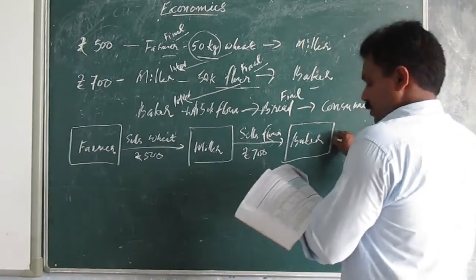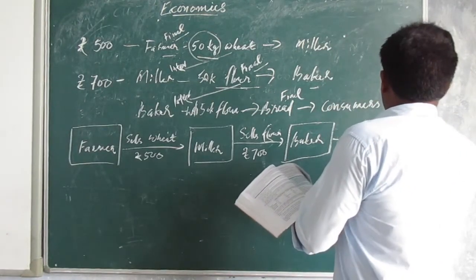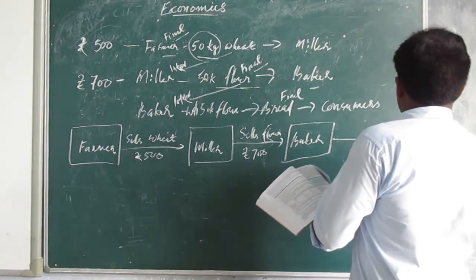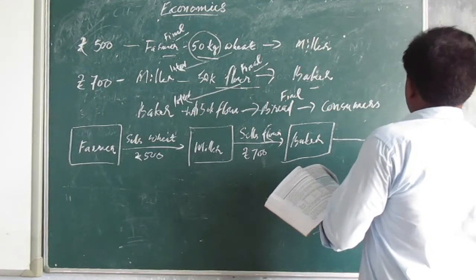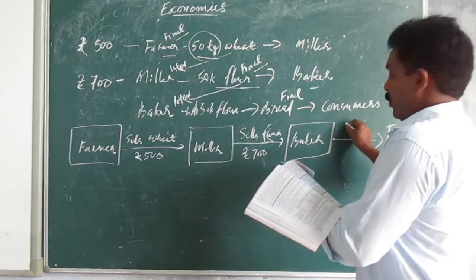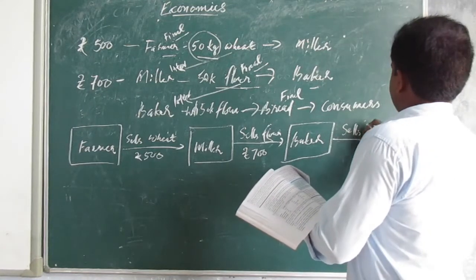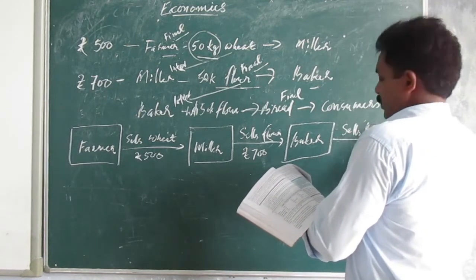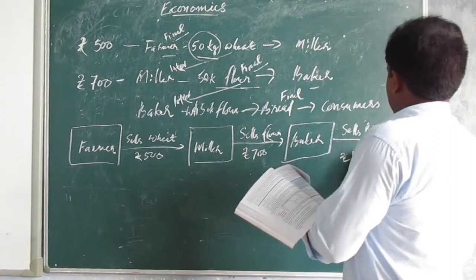He sells this to consumers. He sells bread for rupees 1000.